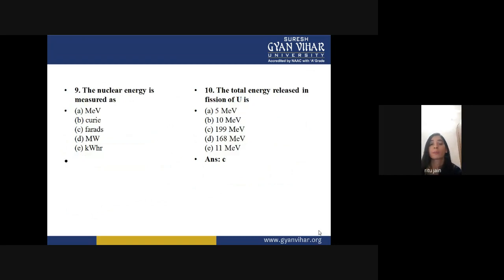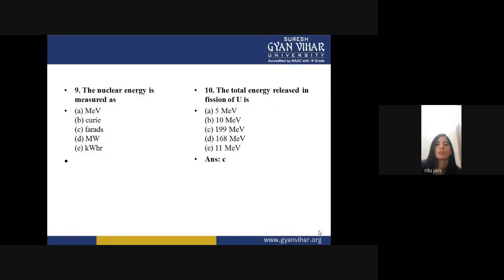Now, another question. Nuclear energy is measured as, when we saw the chain reaction, you saw the nuclear energy released in terms of neutrons. First we have to see what options are given. One is mega electron volt, and the other options are similar variants. So the answer for this question is mega electron volt.